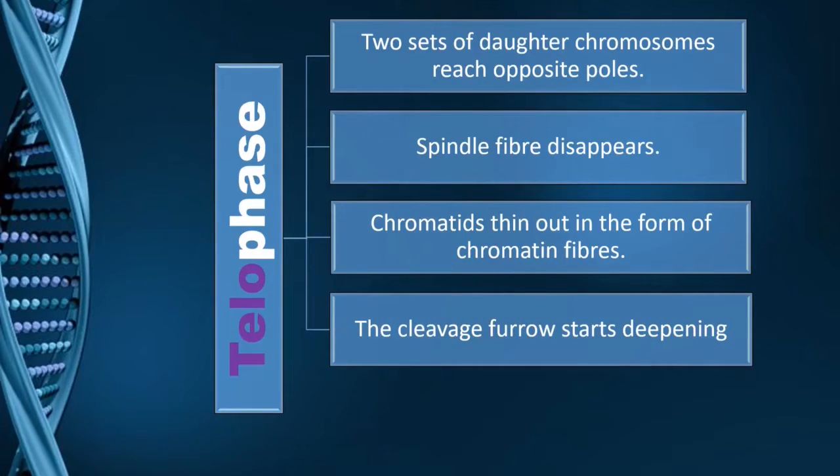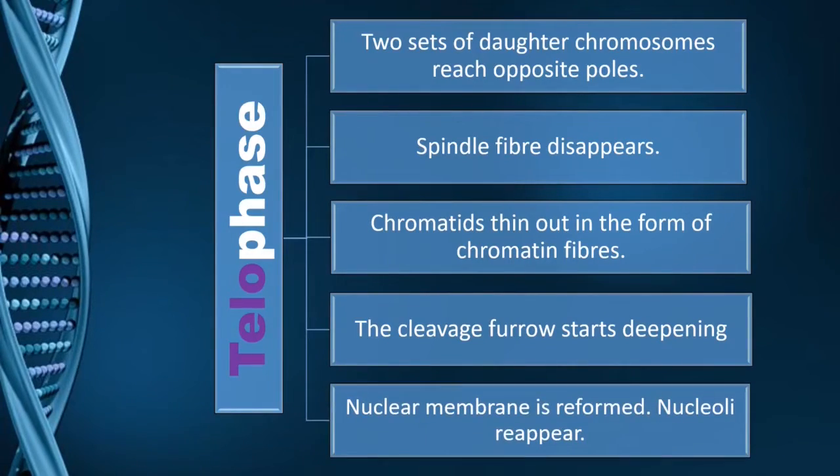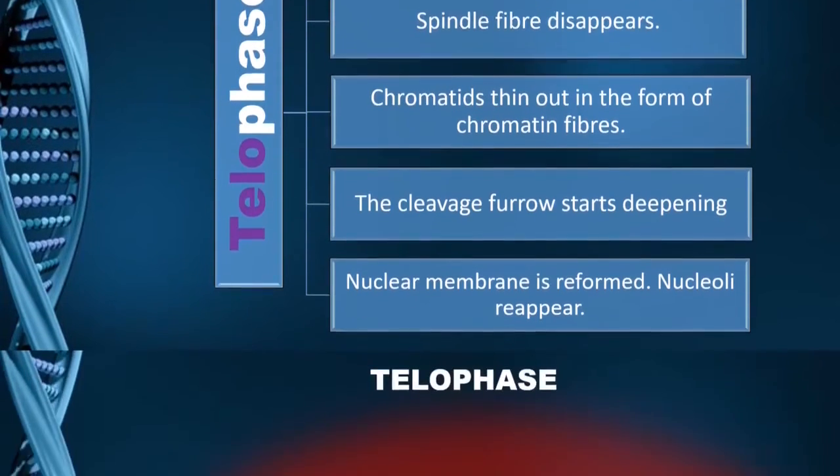Next what happens is the cleavage furrow starts deepening. We saw that in an animal cell there is a furrow. That furrow deepens more and more in telophase. But remember, still the cell is not separate. They are still attached. The last change which occurs in telophase is that the nuclear membrane and the nucleoli start to reappear, which disappeared in prophase, if you remember.